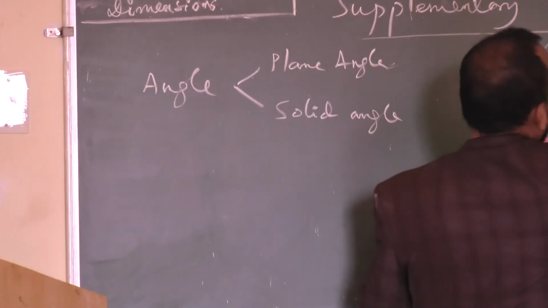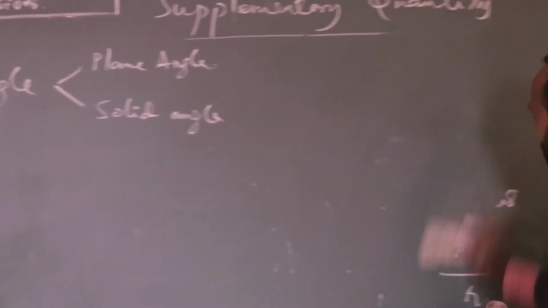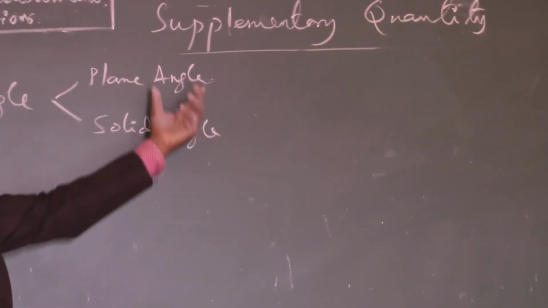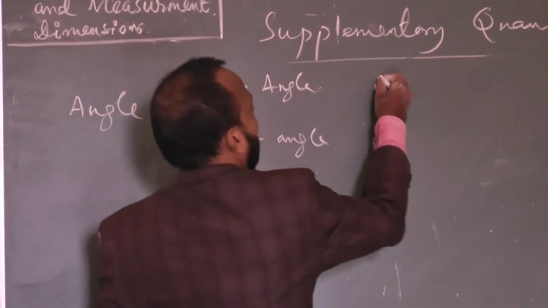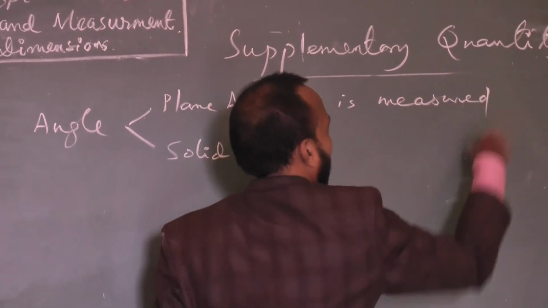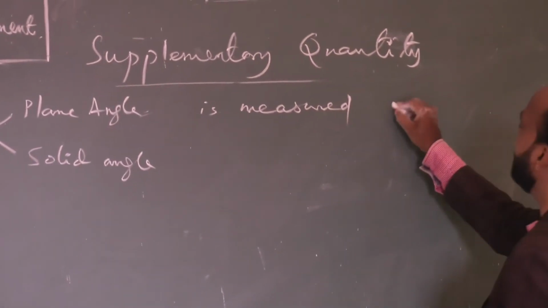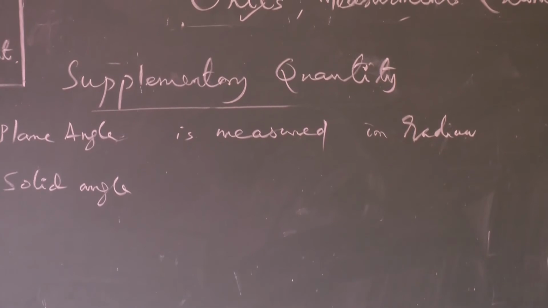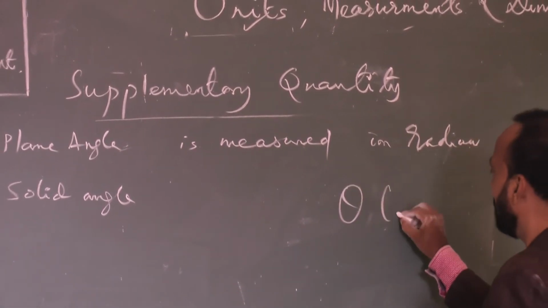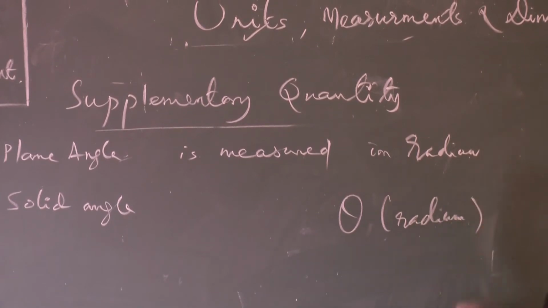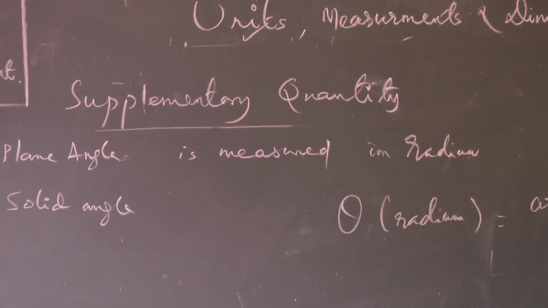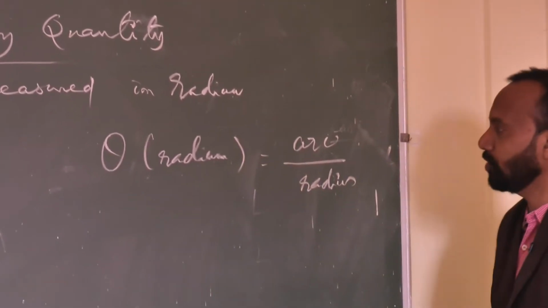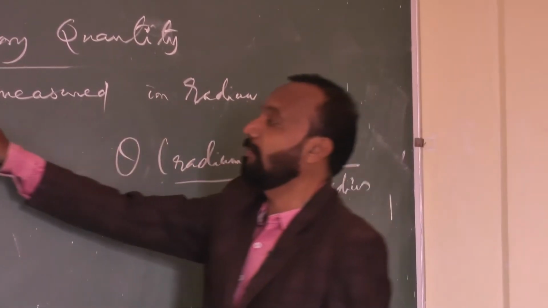And in geometry, in physics, in engineering studies, and whenever you study medical also, you will get different terms related to angle. Plane angle is measured in radian unit. So, if theta is the angle in radian, theta is the measurement in radian. So, it is called an arc divided by your radius. Before, I told this in the definition of angle. So, theta in radian is the unit to measure the plane angle.